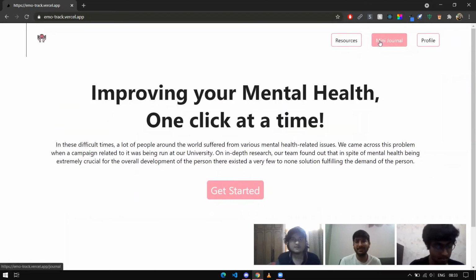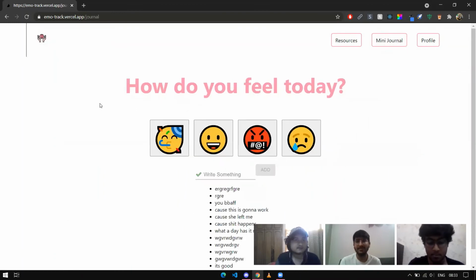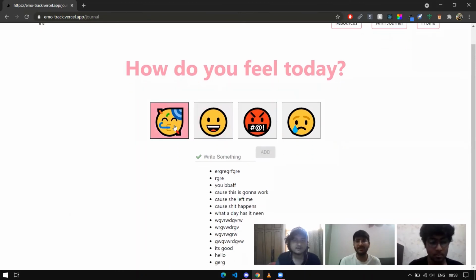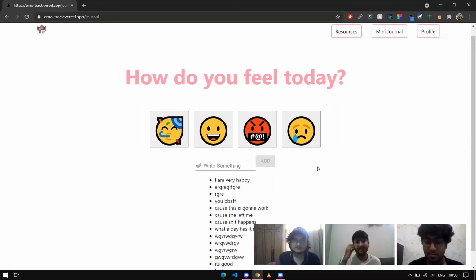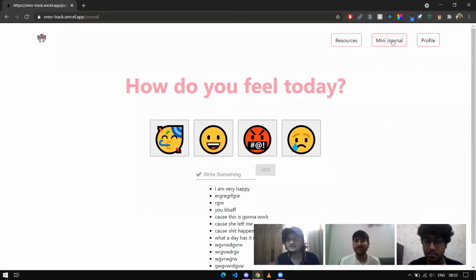Now let's move further into it. Here, this shows the mini journal portion of the web app where you can input your personal emotions, how you are feeling that day. Suppose we are feeling very elated. I click this button and say I am very happy. So this reading will now be stored into the Firebase database and we can read it directly here. Pretty neat, right?